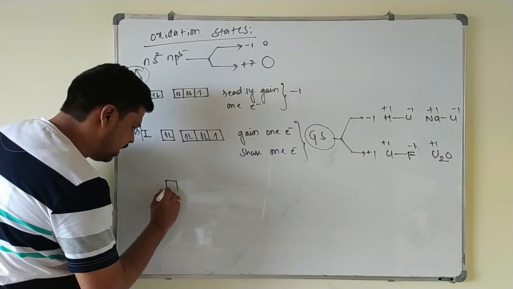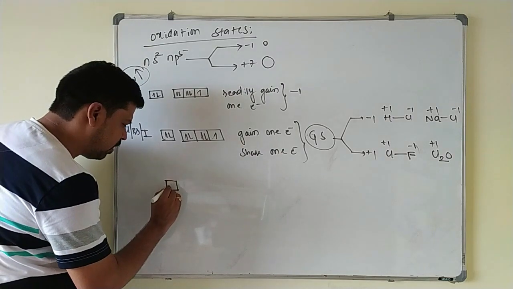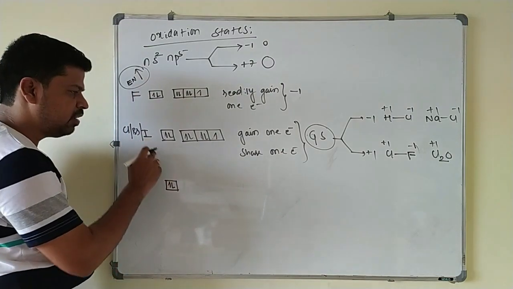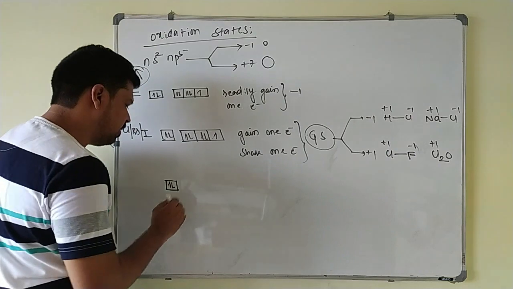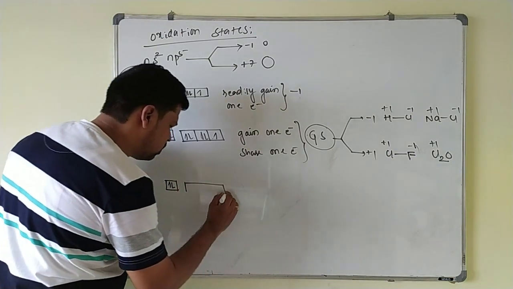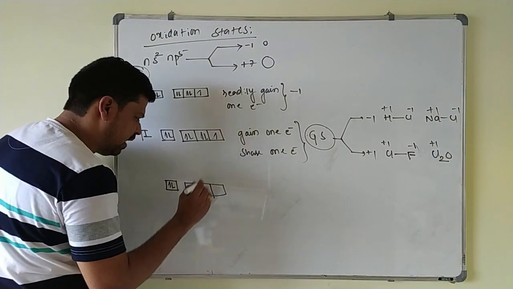Now the remaining elements, they are having what? Vacant d orbital also, that is chlorine, bromine and iodine. Since they are belonging to the third period, they are having vacant d orbital also. Because of that, they will show excited state.